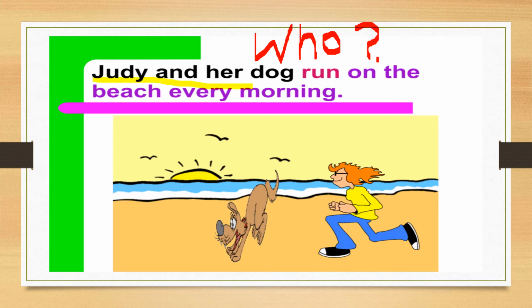Like this one is a subject and the remaining part is all a predicate. As you can see, this remaining part is a predicate. It is telling us more. Judy and her dog, what did they do? Run on the beach every morning.